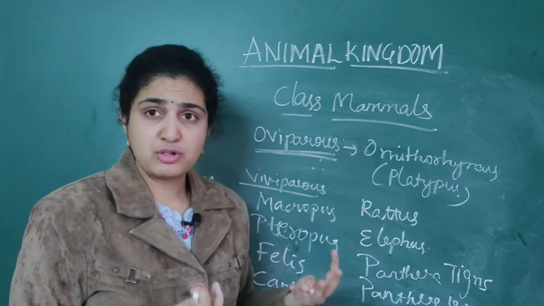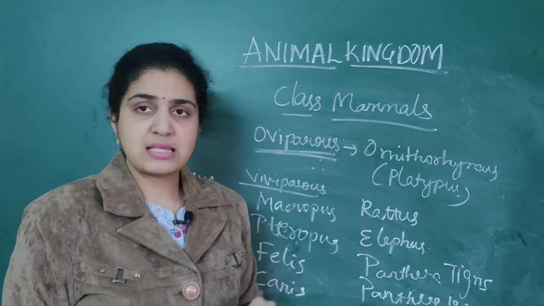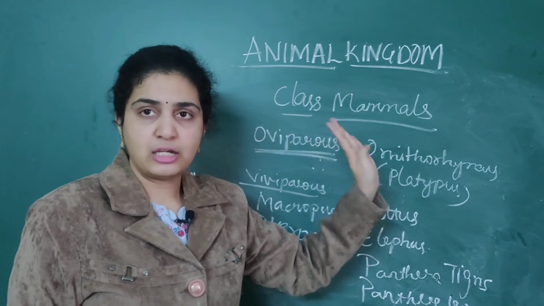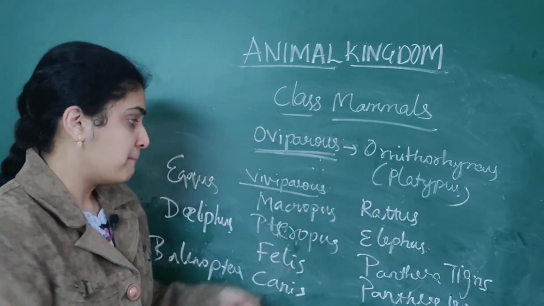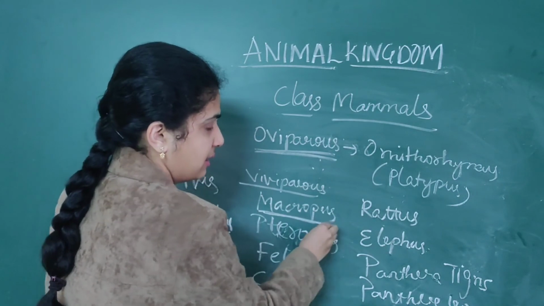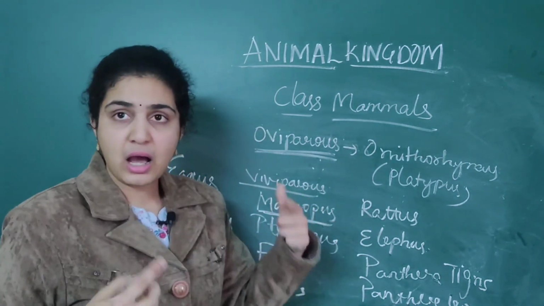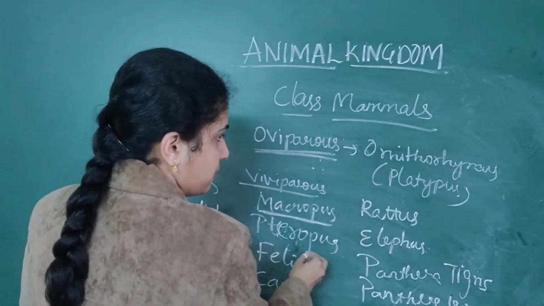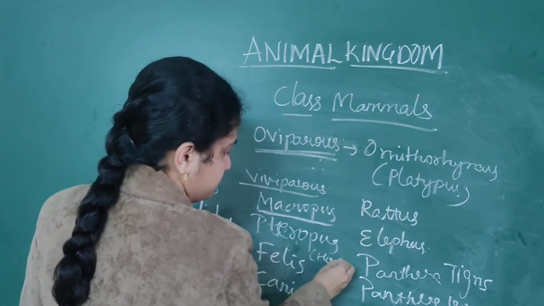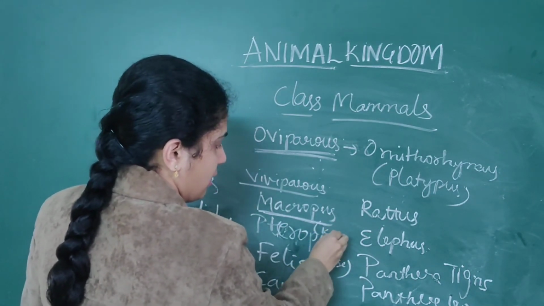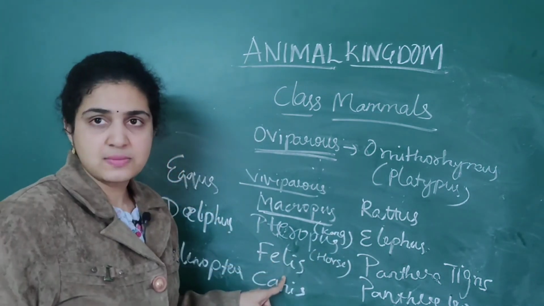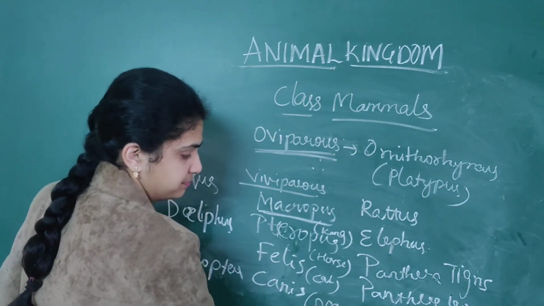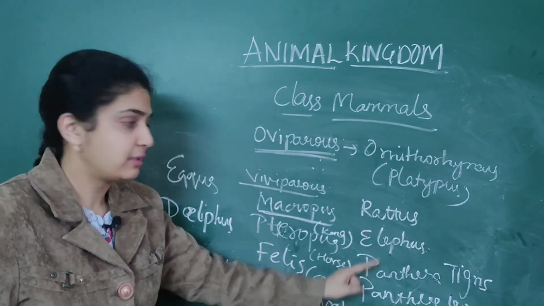No need to get so much confused. What are these examples and all? Only one example which you should remember is oviparous, Ornithorhynchus, that is platypus. Only that you remember. Rest all is easy, I'll tell you. See, Macropus is kangaroo. Kangaroo which you see, that is Macropus. Pteropus is nothing but horse. Kangaroo, horse. Felis, cat. Canis, dog. Canis is dog, Felis is cat.